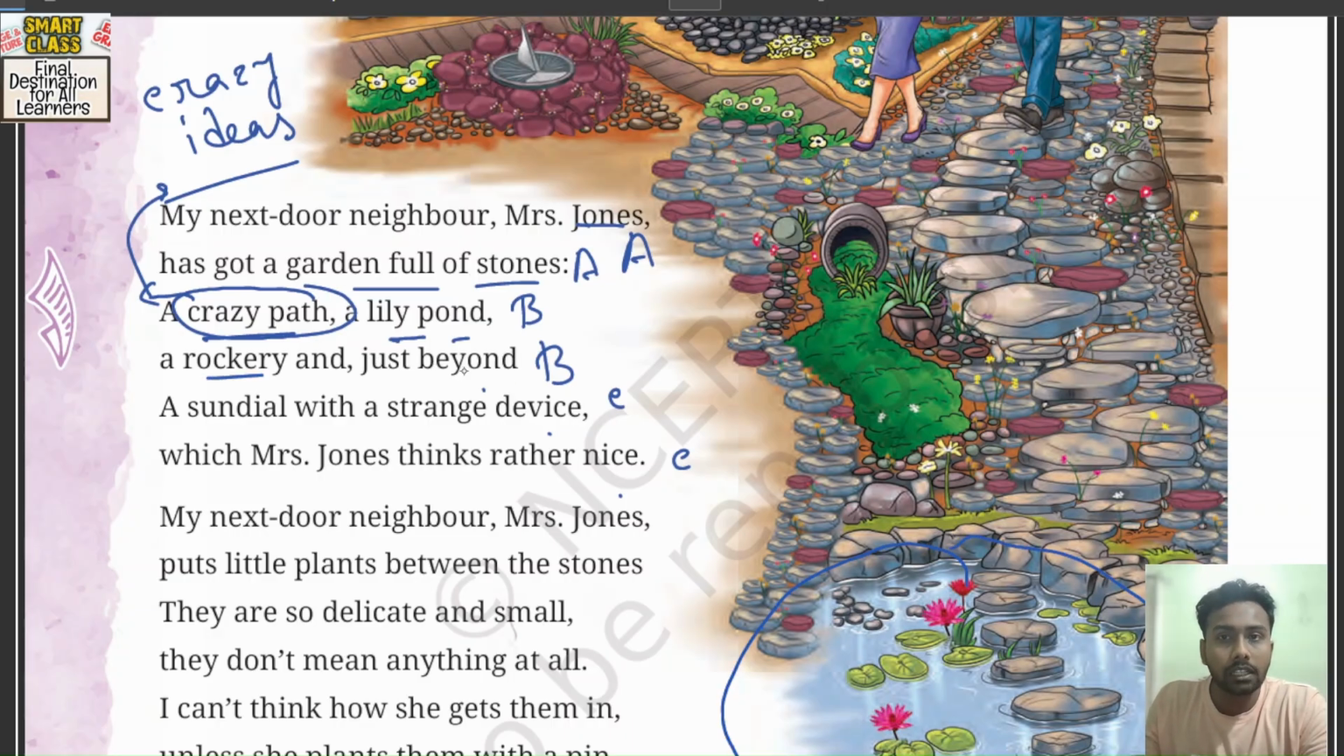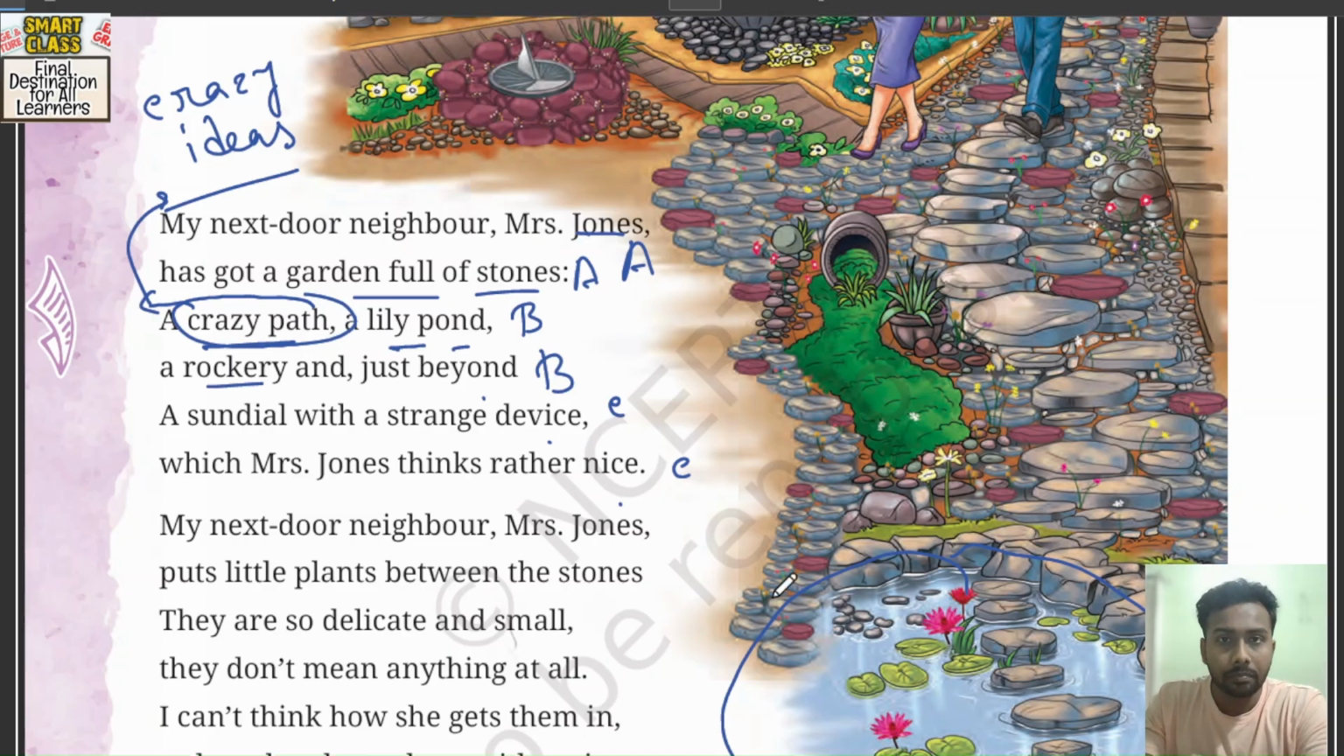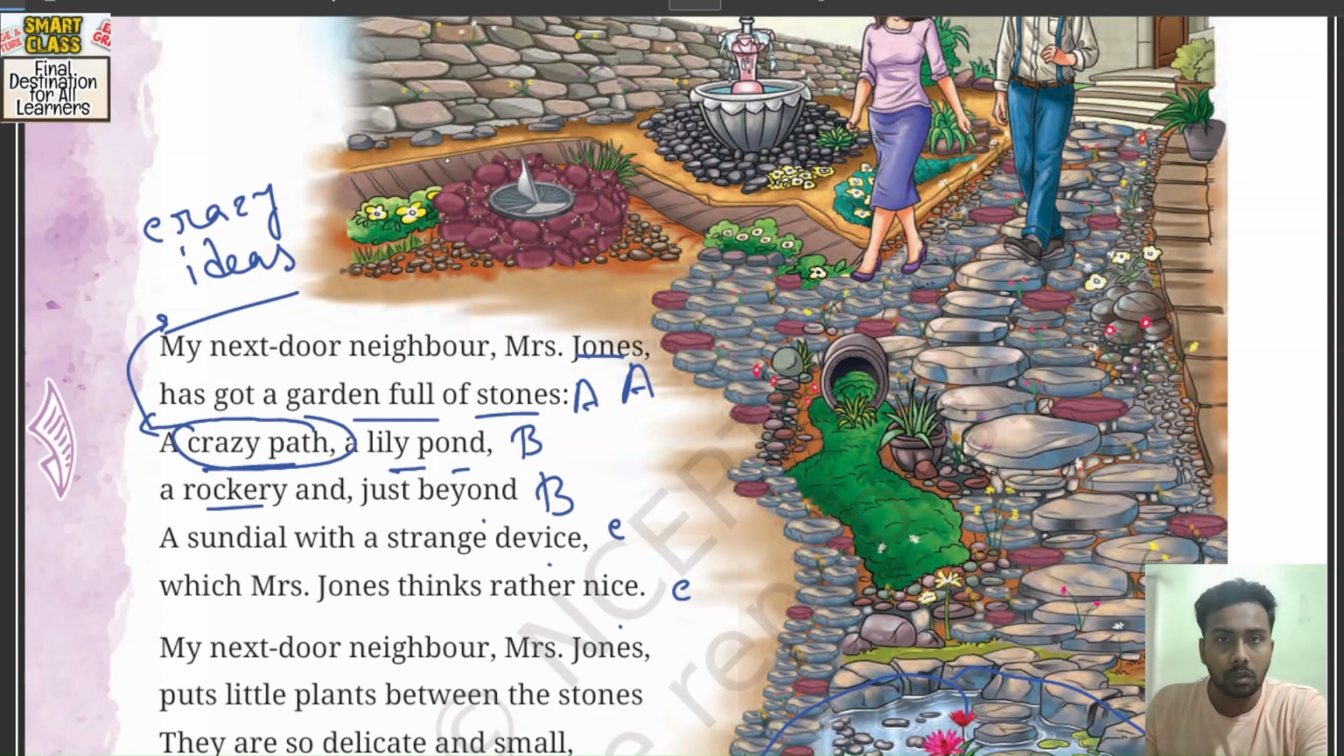A heap of rocks. And just beyond, so then we can find a sundial with a strange device. So here you find the sundial. Here is the sundial. This one is the sundial that you find in the very poem, which Mrs.